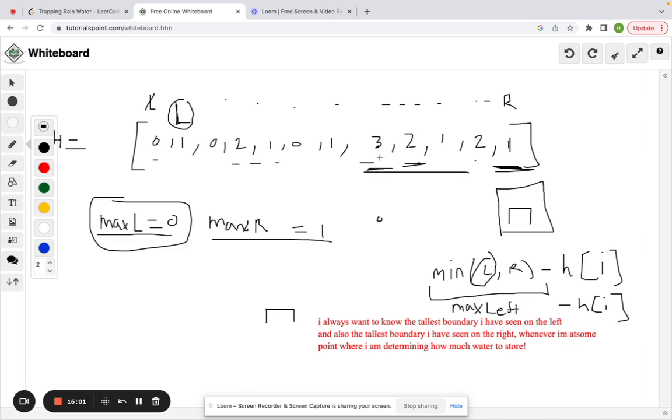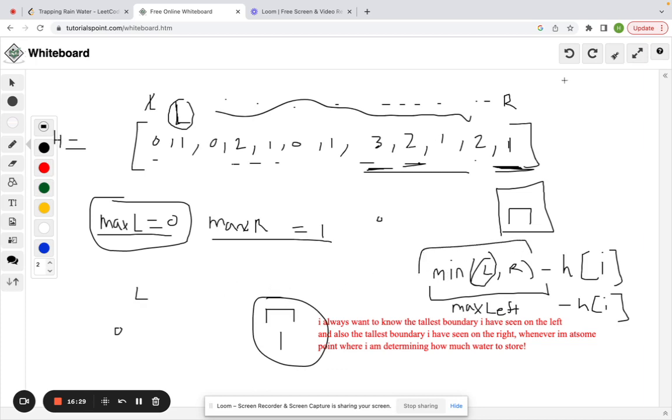You can actually ignore everything in between here, and if left starts at 0 and right starts at 1, already you know my minimum bottleneck is 0, which means I need to keep moving the left boundary to see if it ever gets bigger than my right boundary, because at that point the right becomes the minimum in this computation.